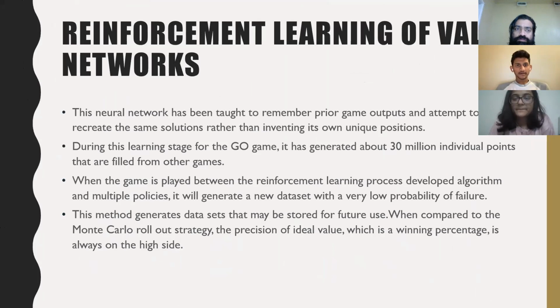Thank you, Charita. Here I'm going to continue with the reinforcement learning of the value networks. It is linked to the previous stage of learning, to obtain the optimal value, which is an approximate value. The learning process is mostly focused on the positions on the board, and the games are performed by both players employing policies. And coming to the next slide.